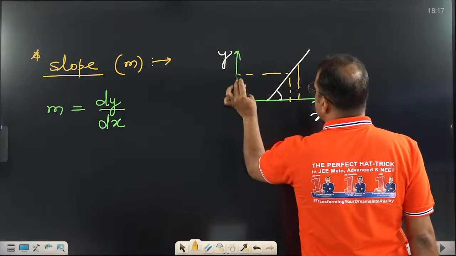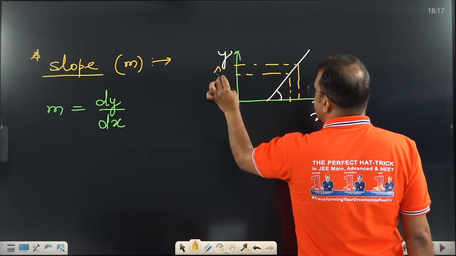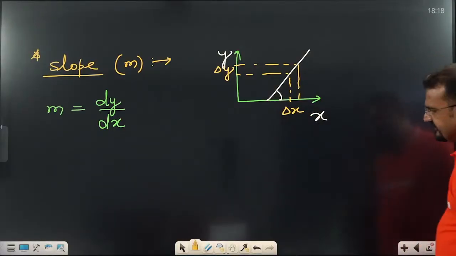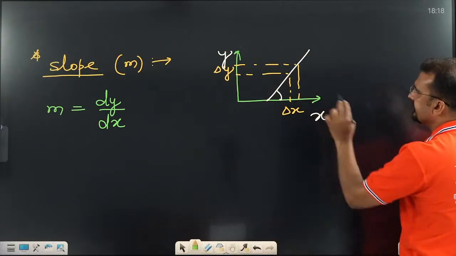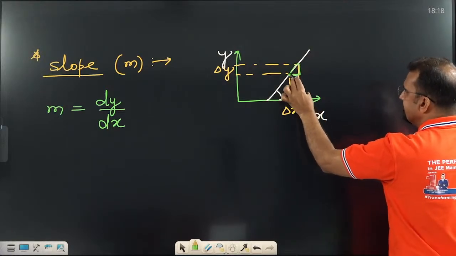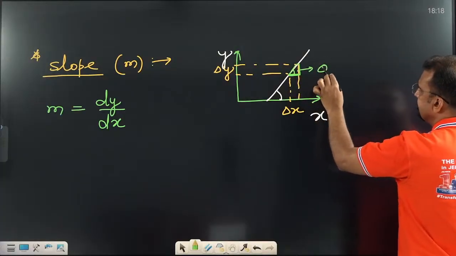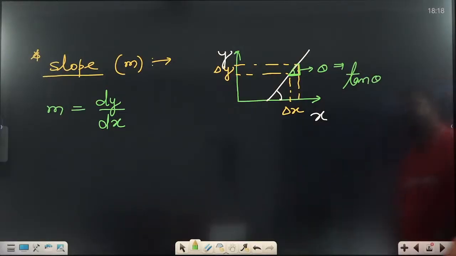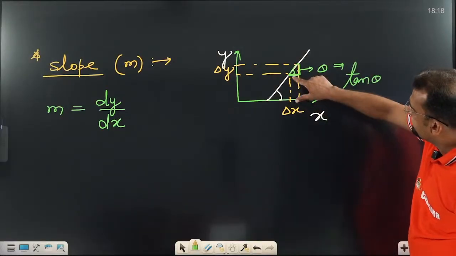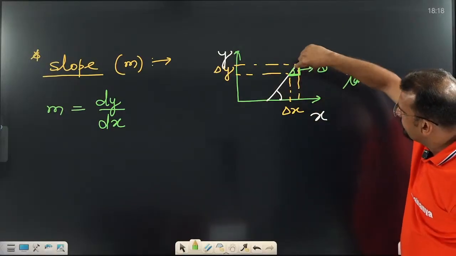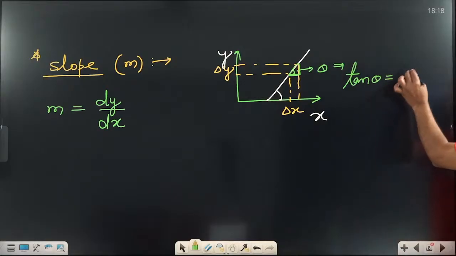So let us assume we take two lines like that. This is del y. I already told you this concept. This is del x. Sir, what is the meaning of del y by del x? Let us take this like that. Take one right angle triangle. This angle is theta. Someone asks you, what is tan theta? See, this is theta. Tan theta equals perpendicular divided by base. What is perpendicular? This is del y divided by del x.